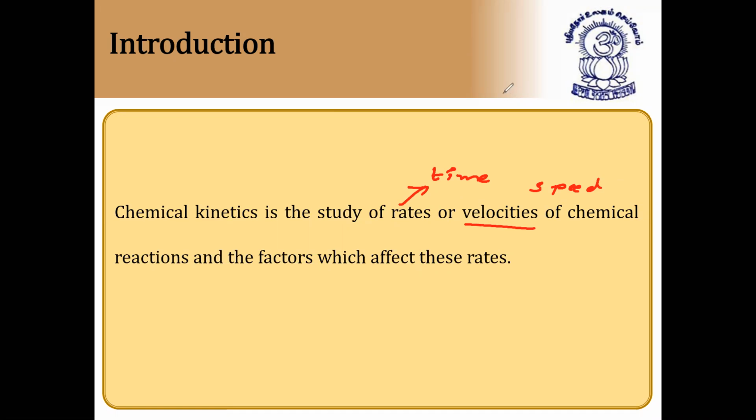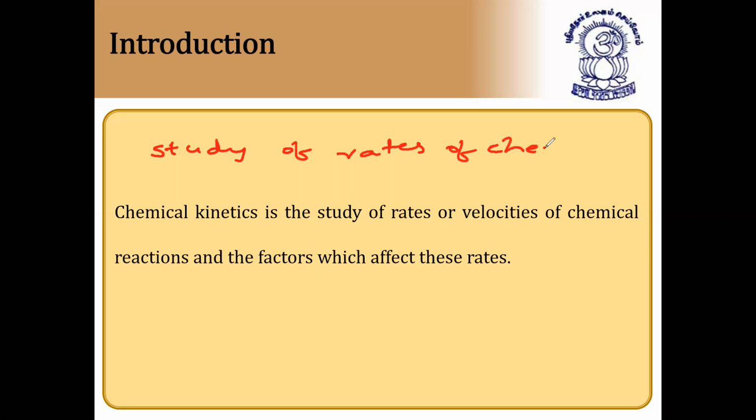So on the whole, what is chemical kinetics? The branch of physical chemistry which deals with the study of rates of chemical reactions, and also its mechanism.